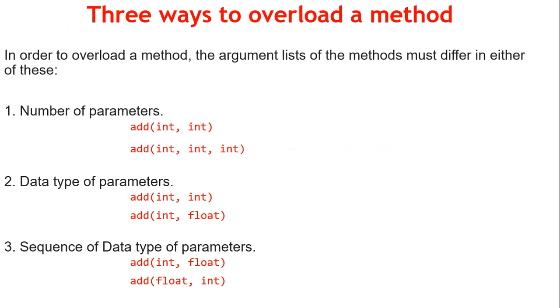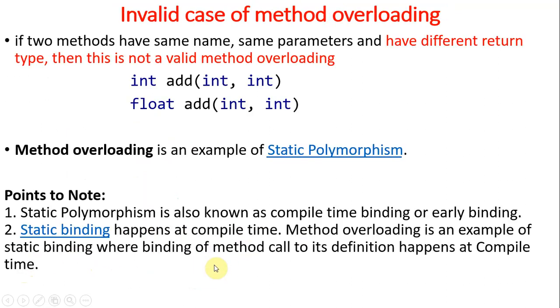Method overloading. Method overloading means more than one method in the class with the same name, but they differ in the number of parameters, data type of parameter, sequence of data type, order of parameters. Okay, simply called order of parameters. So what about a return type? If they differ only in return type, having the same name, same number of parameters, same type of parameters, no, this is not called method overloading. It gives the compile time error.